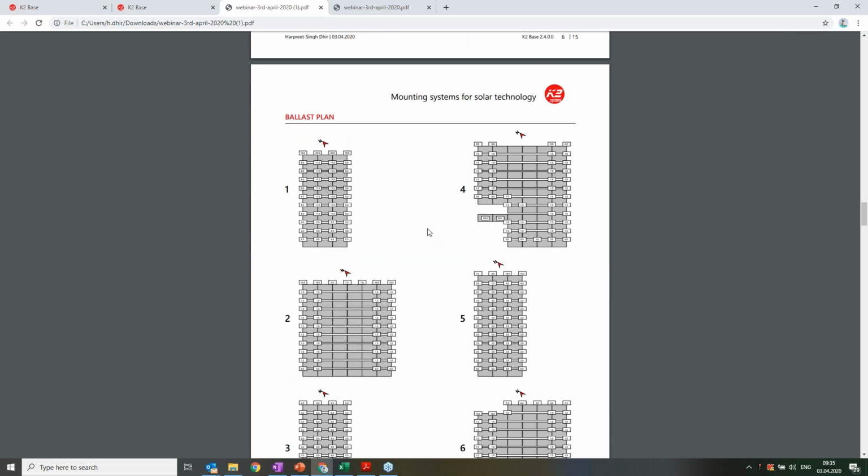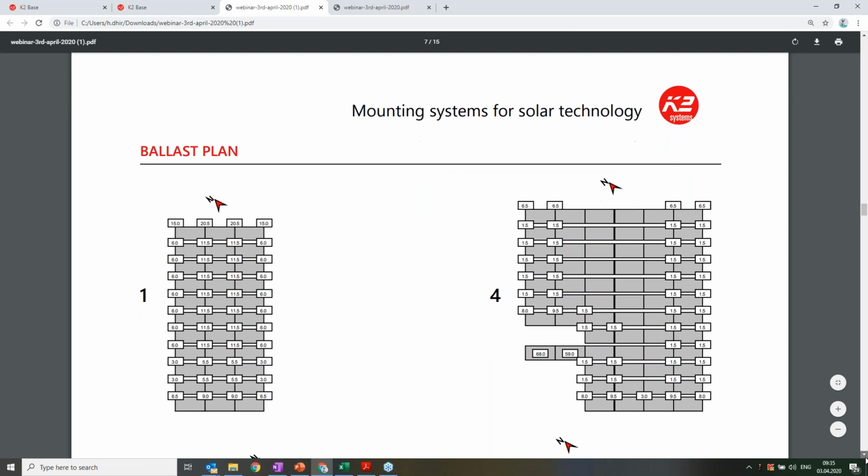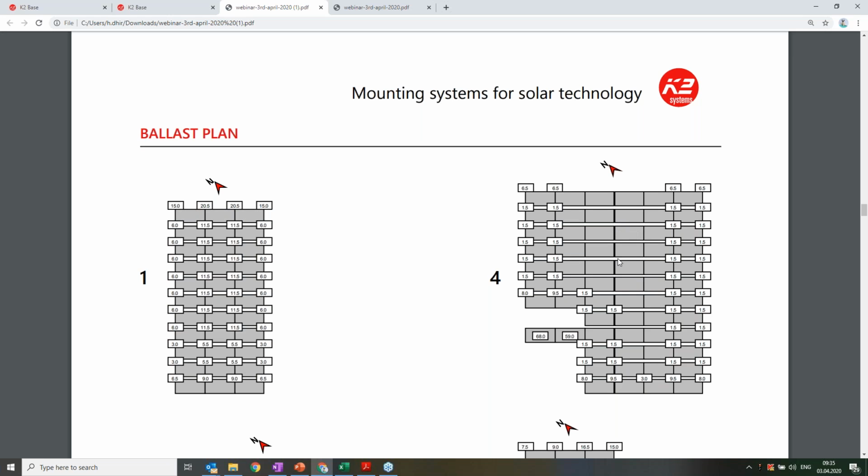Then if you zoom in, we talked about the ballast plan. So I want to zoom in. Hope it's much more visible now. So for the first block, you need 15 kilograms. Also the locations where you need to put the ballast. So you need to put it in the edges, for example, here, and so on. And in the fourth block, you don't need to put anything here because that's not required.